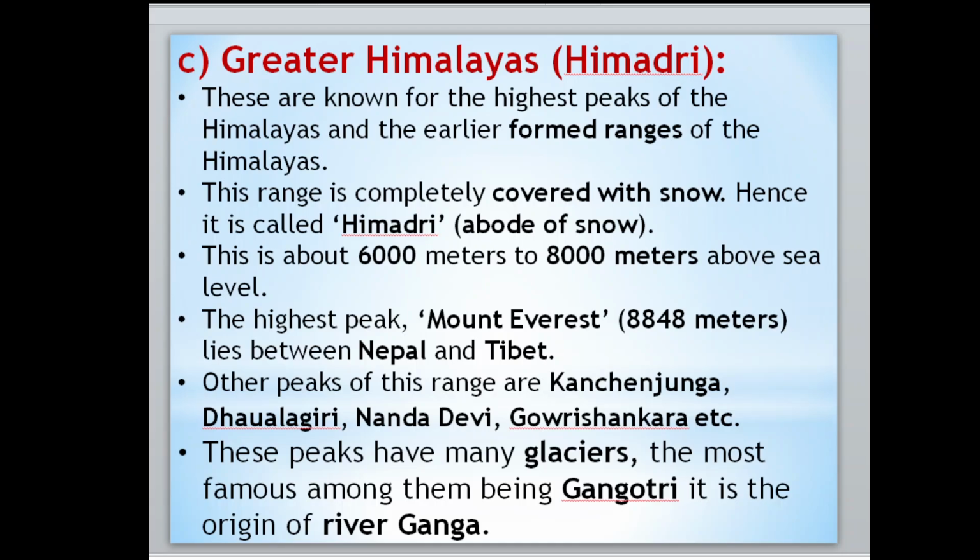Hima plus Adri. Hima means snow. Adri means mountain. Then they are about 6,000 meters to 8,000 meters. The height of the greater Himalayas, the Himadri mountains, is in general a minimum of 6,000 and a maximum of more than 8,000.